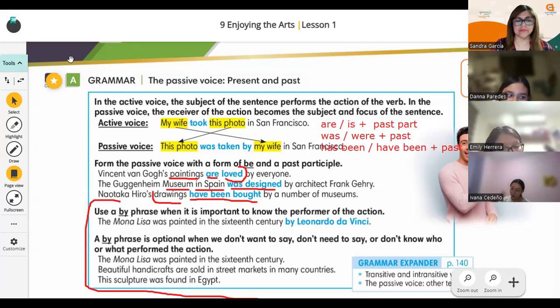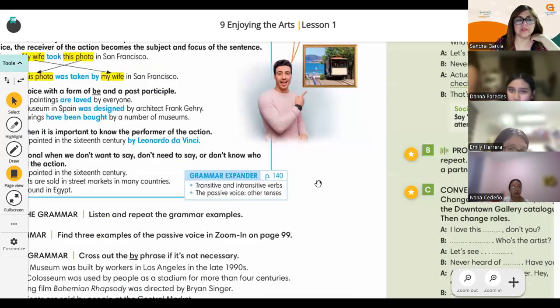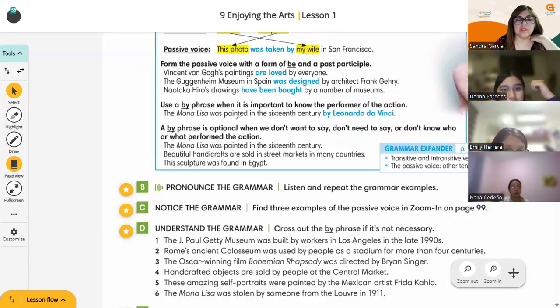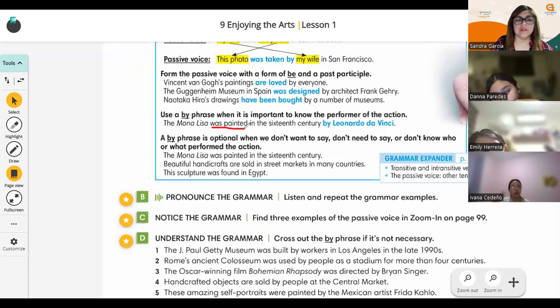Yes, use the by phrase when it is important to know the performer of the action. The Mona Lisa was painted in the 16th century by Leonardo da Vinci. The by phrase is optional when we don't need to say, or don't know, who or what performed the action. The Mona Lisa was painted in the 16th century. Beautiful handicrafts are sold in street markets in many countries. This sculpture was found in Egypt.